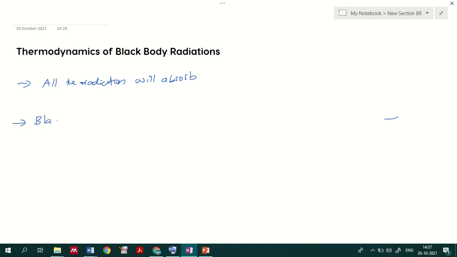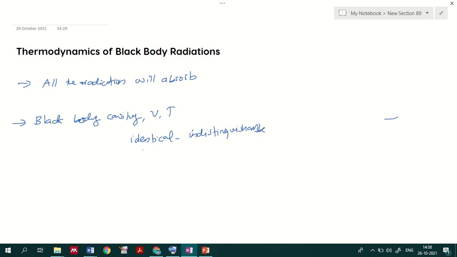A black body cavity having a volume V and temperature T is considered here, and in this case the particles or radiations within the black body cavity are identical and indistinguishable particles.